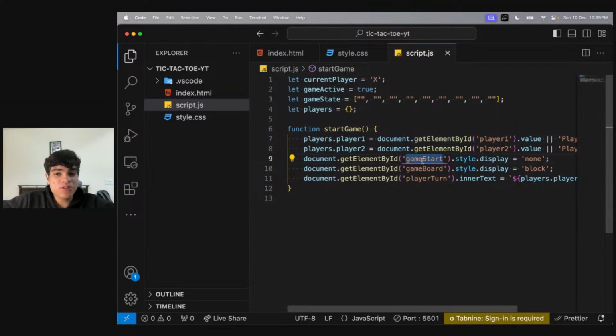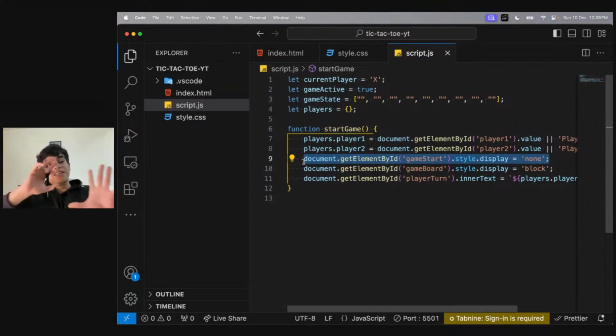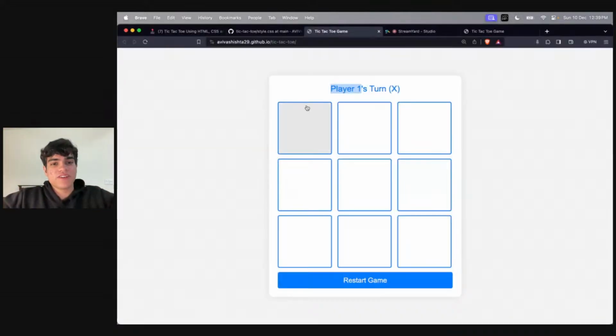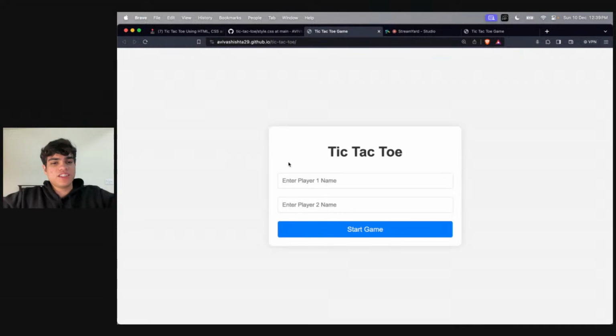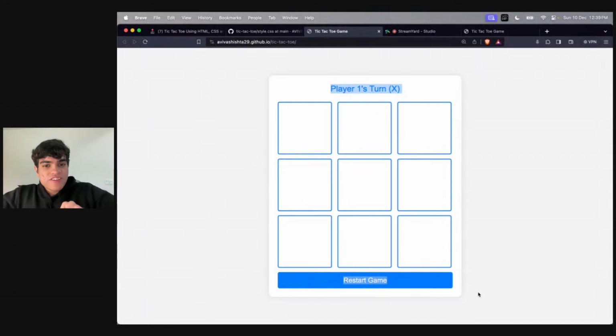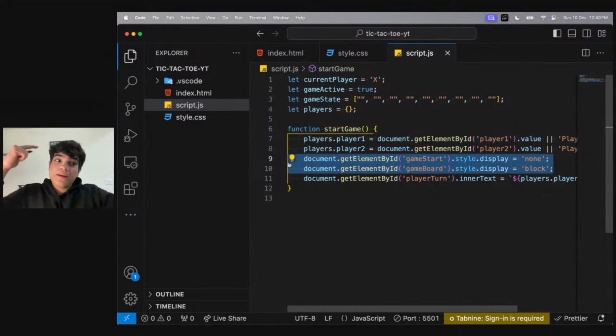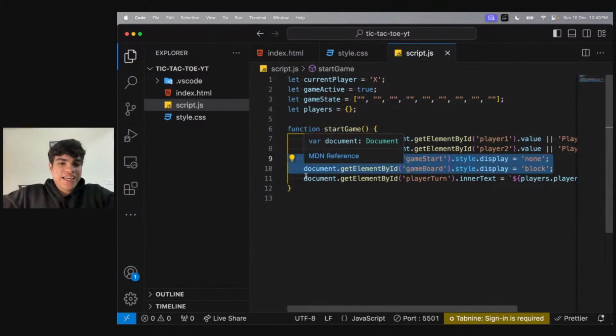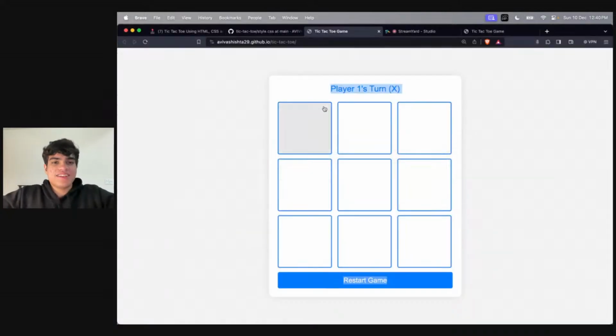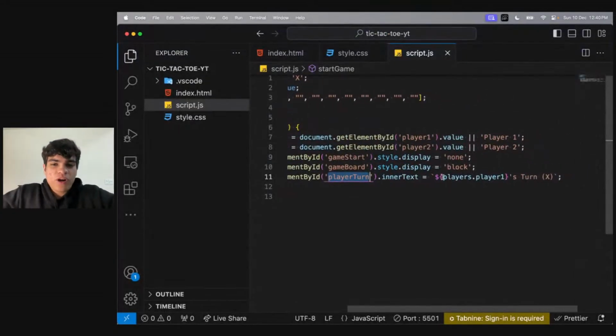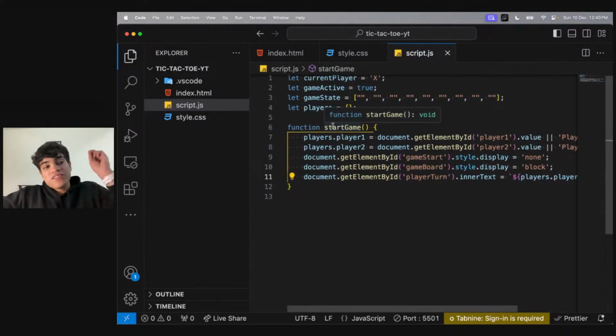Then we need to say that the game start dot style dot display is none, meaning that the game start div is gone. What was the game start div? This was the game start div. So whenever I click, this div needs to go away and this div needs to show. What is this div? This div is the game board. So then I say that the game board needs to be shown, right? The game start div goes away, game board is shown, and then I say the turn text. Then I need to show some text. So the text will say that whatever is player one, that person's turn. So whenever the game is starting, the game will always start with player one's turn.